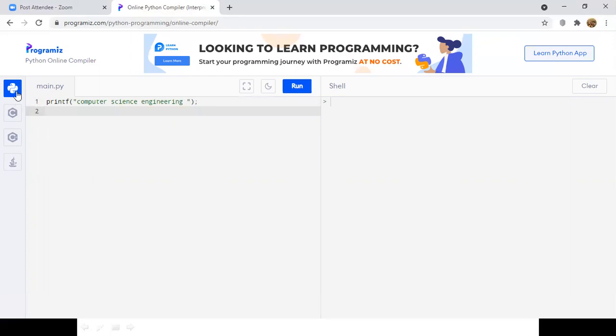So in order to simply print computer science and engineering over the output screen, we can use the function print. If I run this program, it prints computer science and engineering over the output screen. In C programming language, for getting the same output, we have written 8 lines of code, but in Python, we have written only 1 line of code. So that is the beauty of Python, where we can do programming with fewer lines.